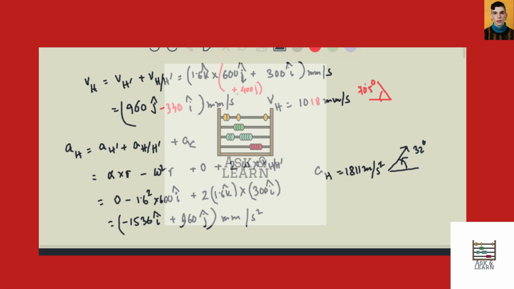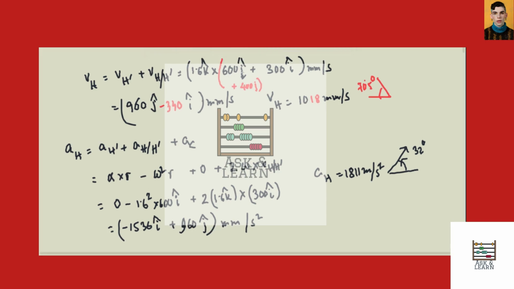So now the R changes to 600i plus 400j. So we can edit the previous problem and we can get that. We can just change the R value and we can get the VH to be 1018 millimeter per second at 70.5 degree up above the horizontal.